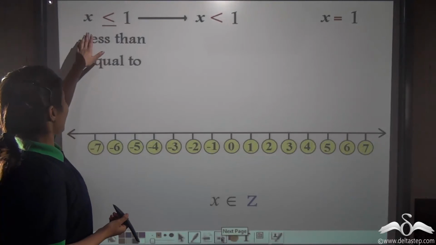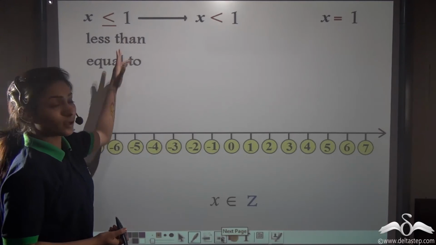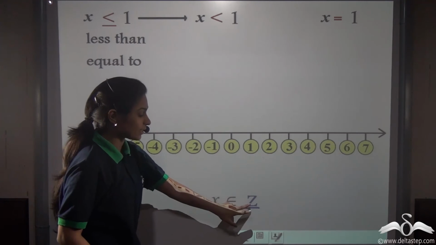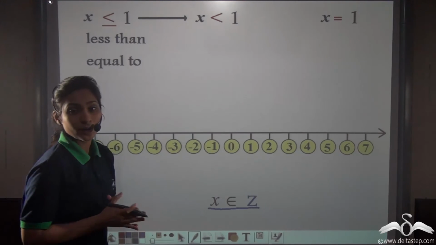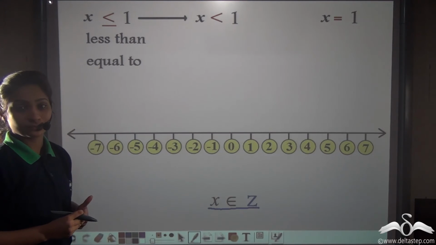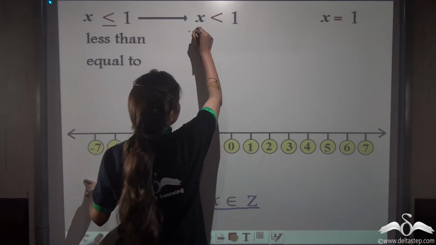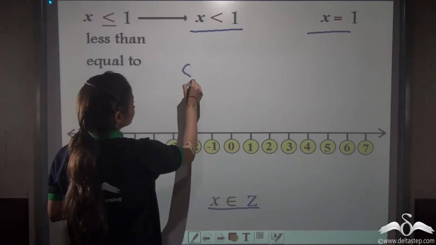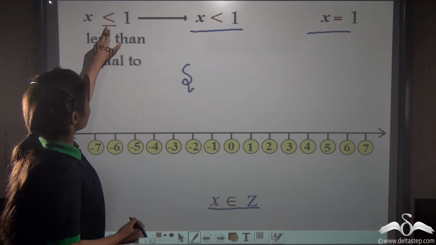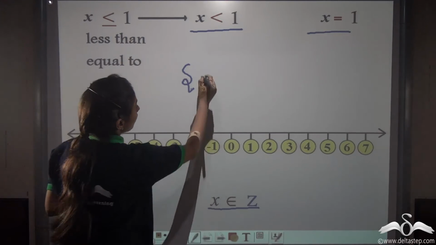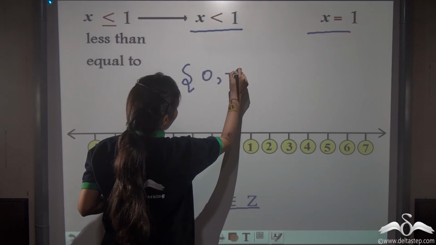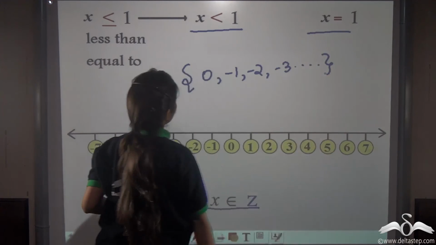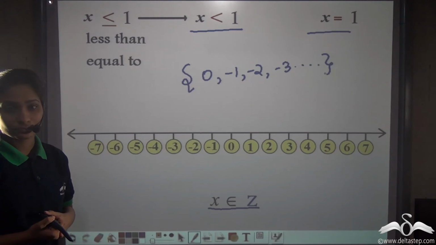Now we have x is less than or equal to 1 and x belongs to Z, that is integers. So the replacement set here is integers. So tell me, what is the solution set for this inequation? Well, x is either less than 1 or equal to 1. So what are the solutions? x is less than or equal to 1. So 0, minus 1, minus 2, minus 3 and so on. Well, am I correct?